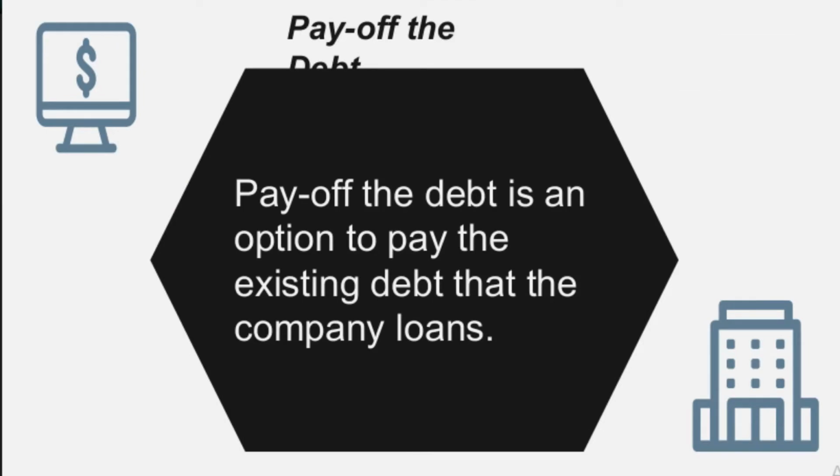And the last investment option is what we call paying off the debt. Paying off the debt refers to an option to pay the existing debt that the company loans. Meaning the 100 million excess money will be used to pay the debt rather than investing in other options like Bitcoin or PSA and so on.